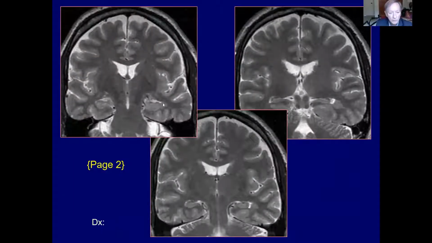On the coronal views, abnormal gray matter lateral to the temporal horn. And of course, there shouldn't be any gray matter tissue lateral to the temporal horn. That should be white matter. And so this is gray matter heterotopia lining the temporal horn. That's likely the cause of the patient's seizures.